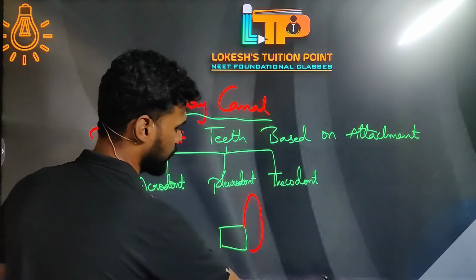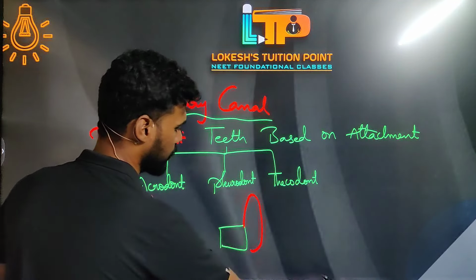This kind of attachment you can find in reptiles. Most of the reptiles have this kind of attachment, except one, that is crocodile. So this is the second case. Here teeth are attached just beside the jawbone.